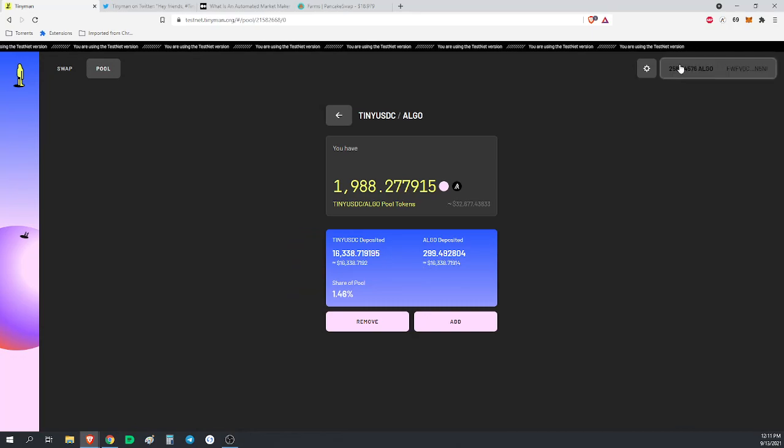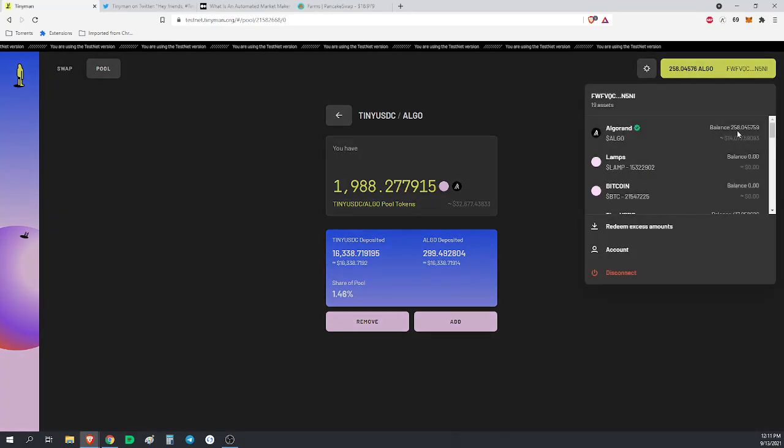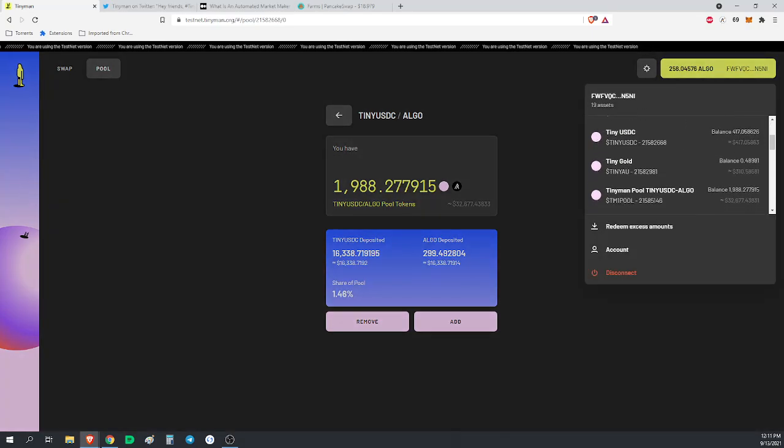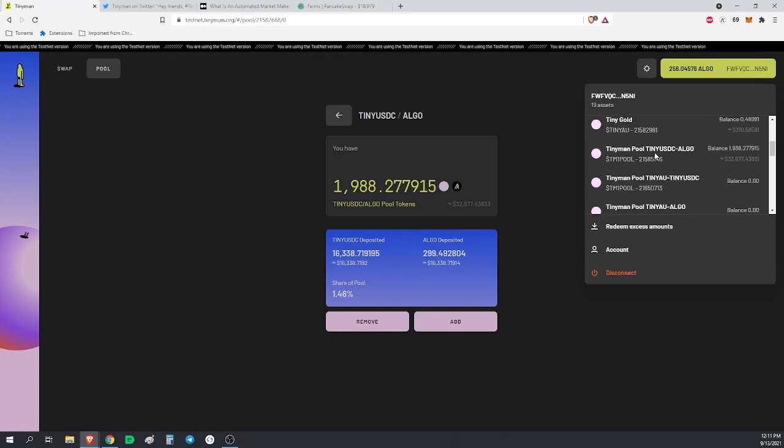We can click here. Now see, my Algorand is gone there, and my Tiny USD is gone out of here, but I now have these new tokens, these Tiny USD / Algo pool tokens, and you can see I have $32,000 worth of them. So basically my 16 grand worth of Algo and 16 grand worth of Tiny USDC, I gave that to the pool. The pool is now holding that, and they gave me these tokens back as collateral.